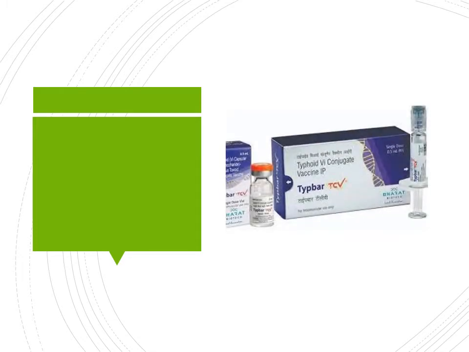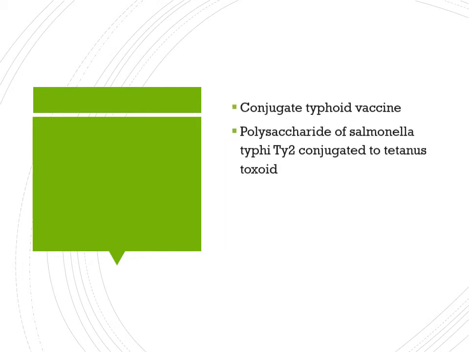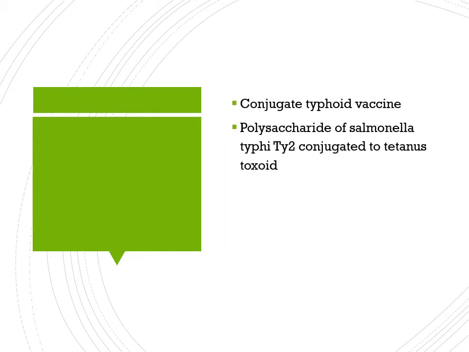Then another conjugate vaccine is the Typbar TCV. This is a conjugate typhoid vaccine, where the polysaccharide of the Salmonella typhi Ty2 strain has been conjugated to tetanus toxoid. They have taken the polysaccharide part and combined it to the tetanus toxoid.